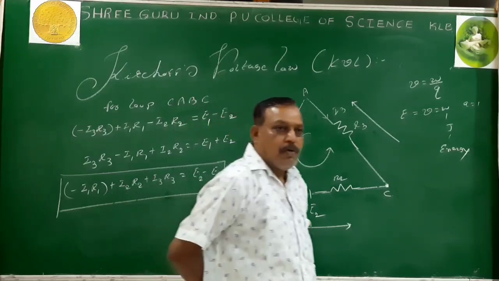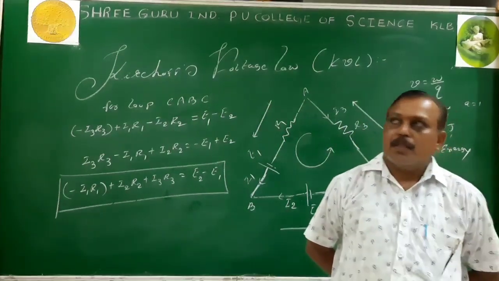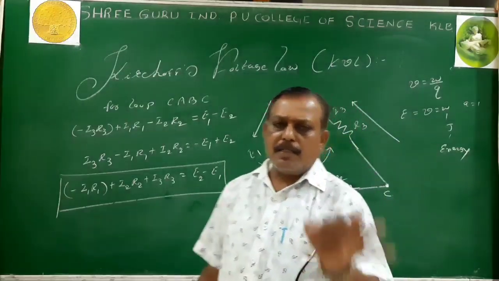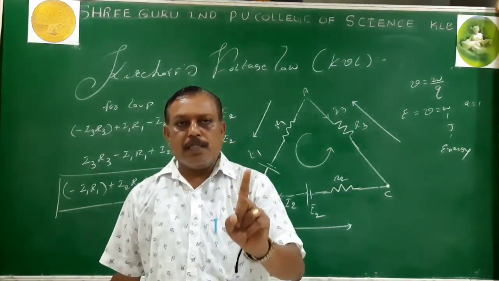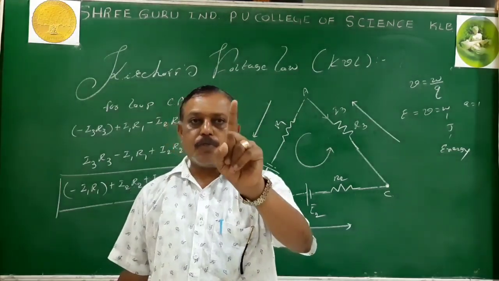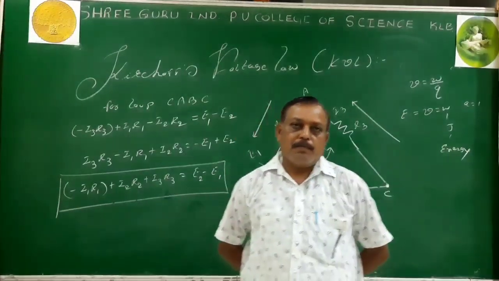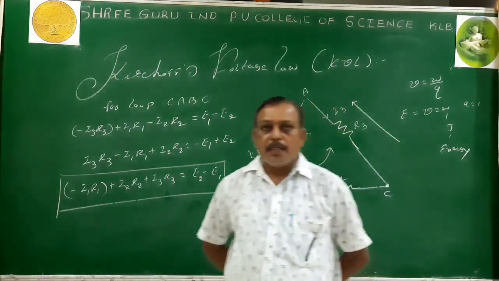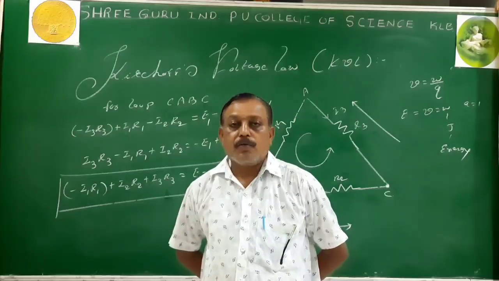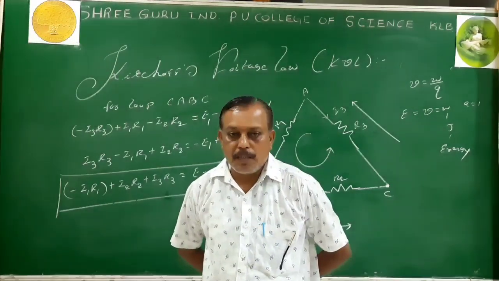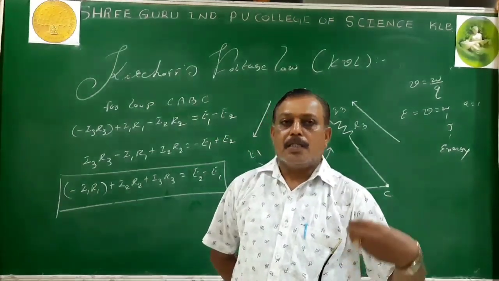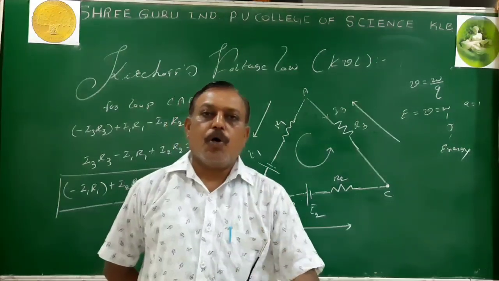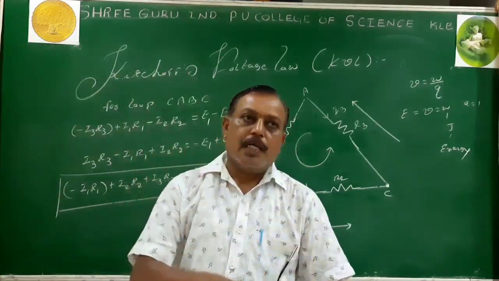Now this is about KVL. After studying KCL and KVL, the application of KCL and KVL, the beautiful thing in the topic, is the Wheatstone bridge or Wheatstone network. Named after the scientist Wheatstone. He designed a simple circuit to calculate or compare resistance. For accurate measurement or comparison of resistance, Wheatstone designed this simple circuit, called the Wheatstone bridge or Wheatstone network, which is based on KCL and KVL.